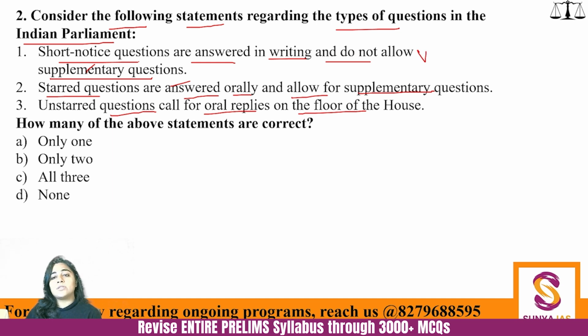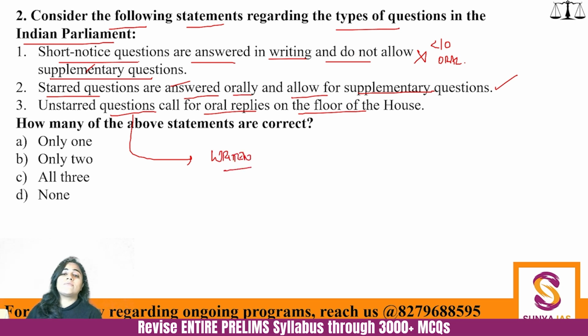First one we know is absolutely incorrect. Short notice questions, the questions which are given less than 10 days and demand an oral response. Starred questions, they are answered orally and allow for supplementary questions. We know this is correct. And unstarred question, these are the only ones out of the 3 questions which demand a written response. And wherever a written response will be there, no supplementary will be asked. So this one is incorrect. How many statements are correct? Only one. We are focusing on these because you will generally leave these questions, but it's important to revise them.